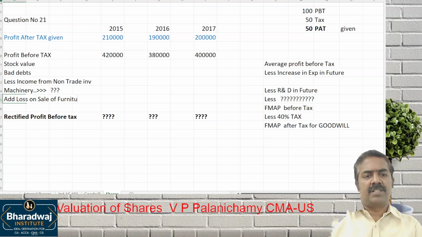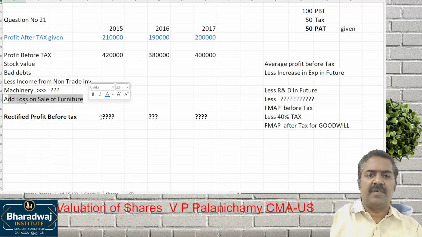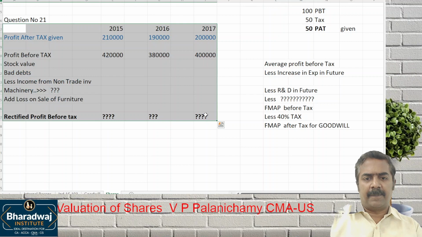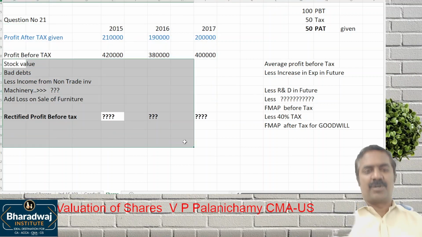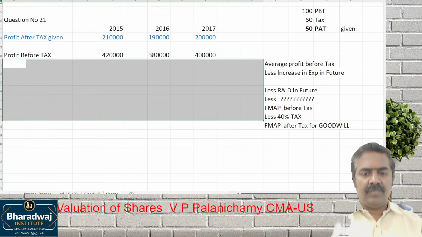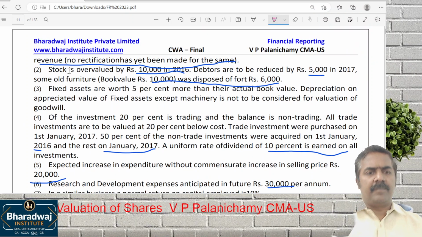Furniture, because it's a non-operating item, we will add back. Or a non-recurring loss, we will add back at the market. So first work out this part and let us see. Let us work out the answer.